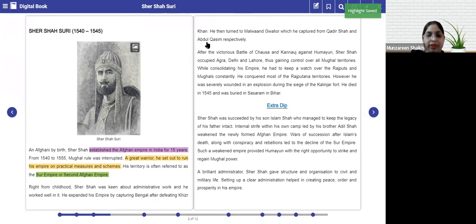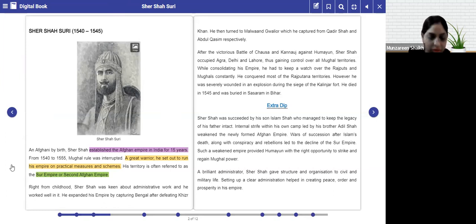Now, from childhood, he was known for his administrative work, and he even expanded his empire from Bengal. He was the one who had founded his empire in the Bihar province of India. All right.